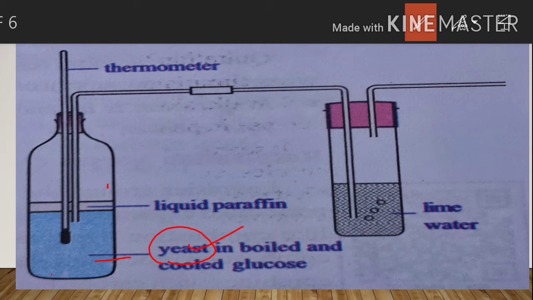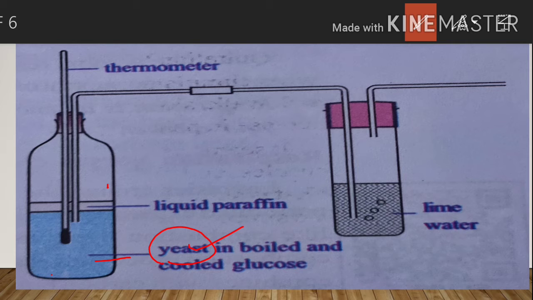If we want to check whether oxygen is present or not, we have to add diazine green solution or Janus green B solution. We can add any one of the solutions. Whenever we add this solution to the glucose solution, it turns pink. The pink color indicates the low availability of oxygen within this solution.